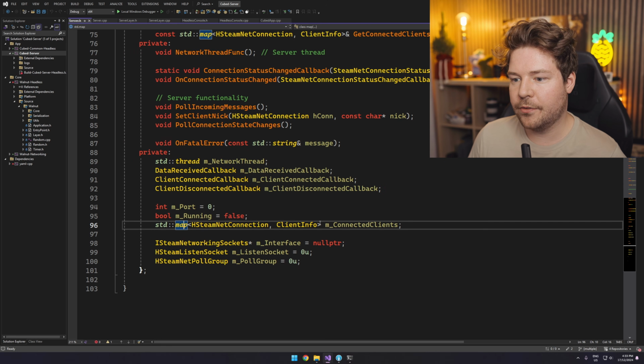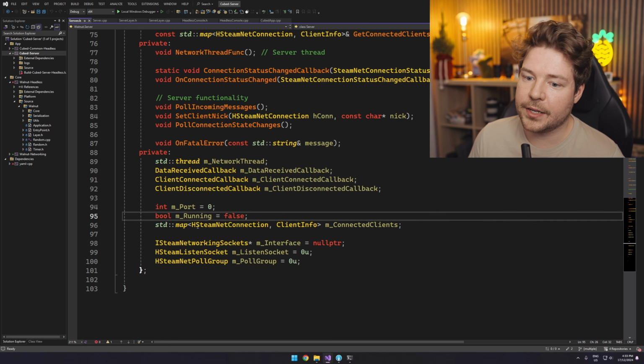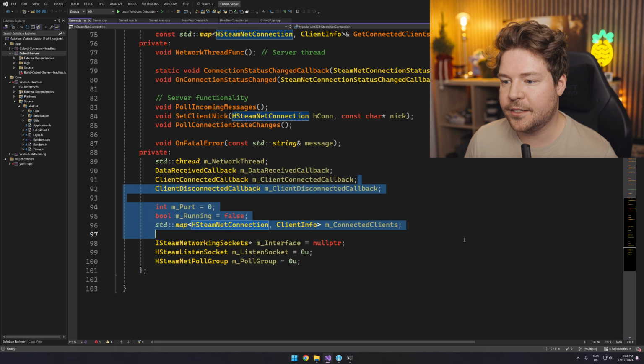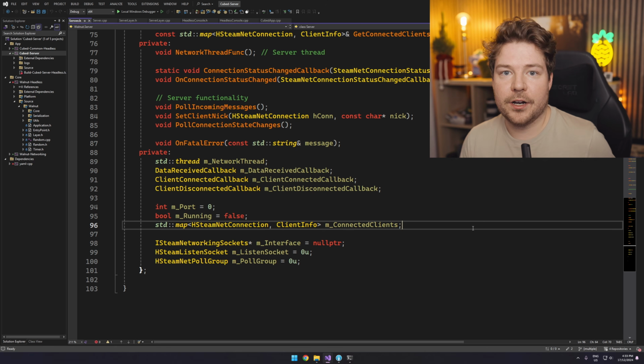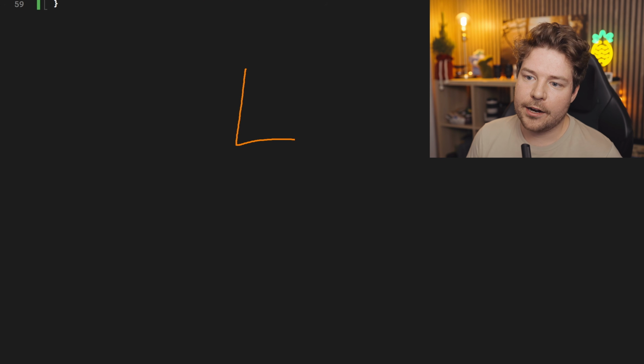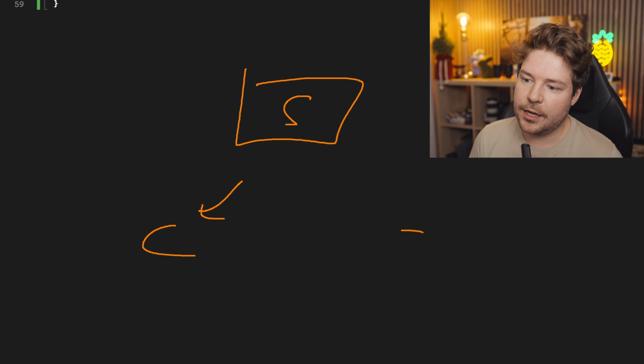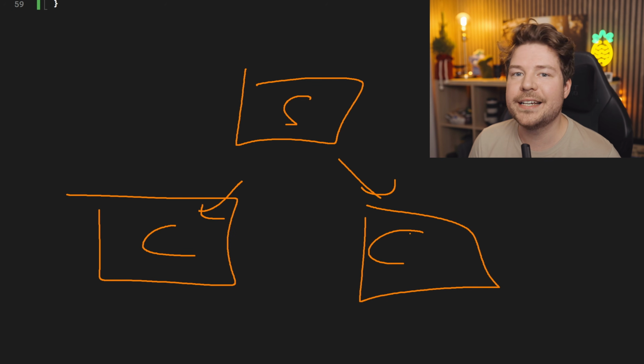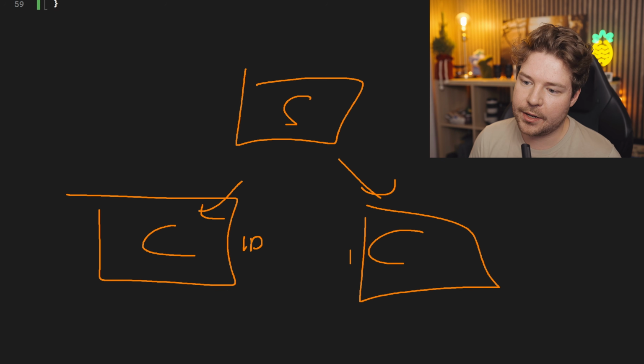So there's a map of connected clients, which is great because it needs that in order to actually send each client a message, basically, that says, this is the position of one of the players in the world. Now, inside the diagram that I drew, where we have the server and the two clients, the very first thing that I think we need to worry about is the client's ability to identify themselves. So they need to have some kind of ID.